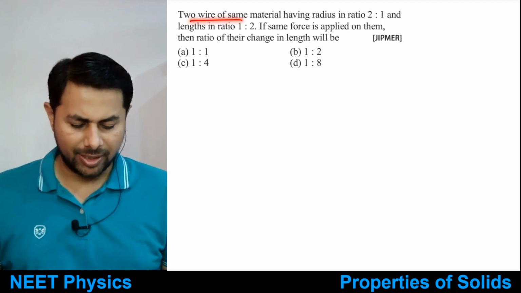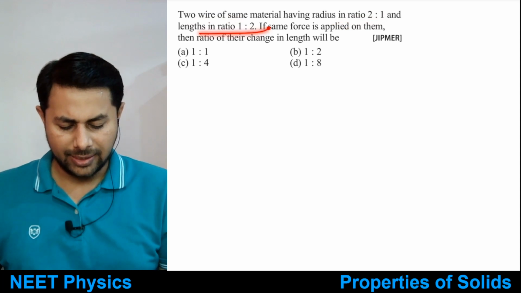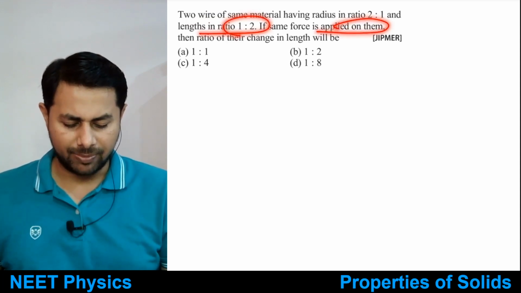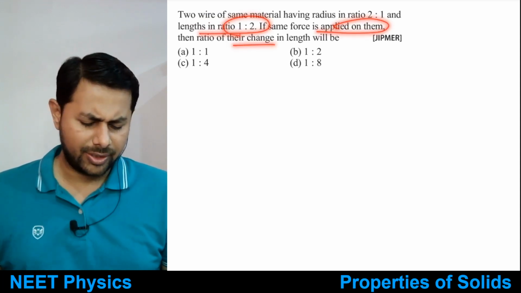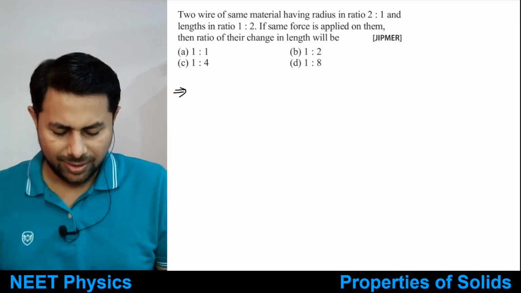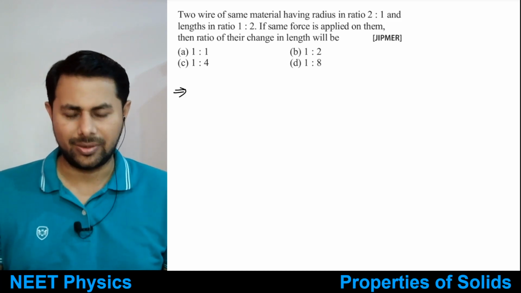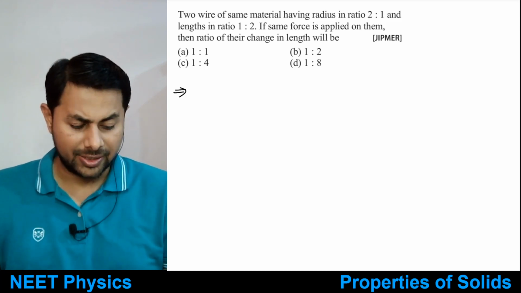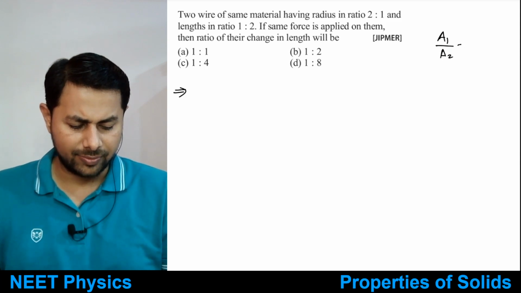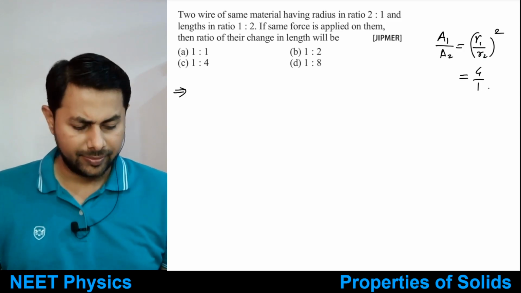Two wires of same material have the radius in the ratio 2:1 and length in the ratio 1:2. If same force is applied on them, then the ratio of their change in length will be. So this is also similar question. Two wires having the radius in the ratio 2:1 means area is in the ratio A1:A2 is R1 by R2 square, that is 4:1, right?